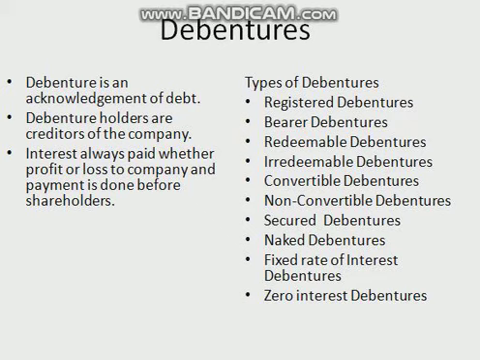Then the fourth basis is on the basis of security, secured or mortgaged debentures. The debentures which are secured either on a particular asset or on the general assets of the company. When a particular asset is put or pledged, it is known as fixed charge, or when no specific asset is put, it is called floating charge. According to Rule 18(1) of Companies Rules 2014, the company shall not issue secured debentures unless it complies with the following conditions. Number 1, an issue of secured debentures may be made provided the date of redemption shall not exceed 10 years from the date of issue.